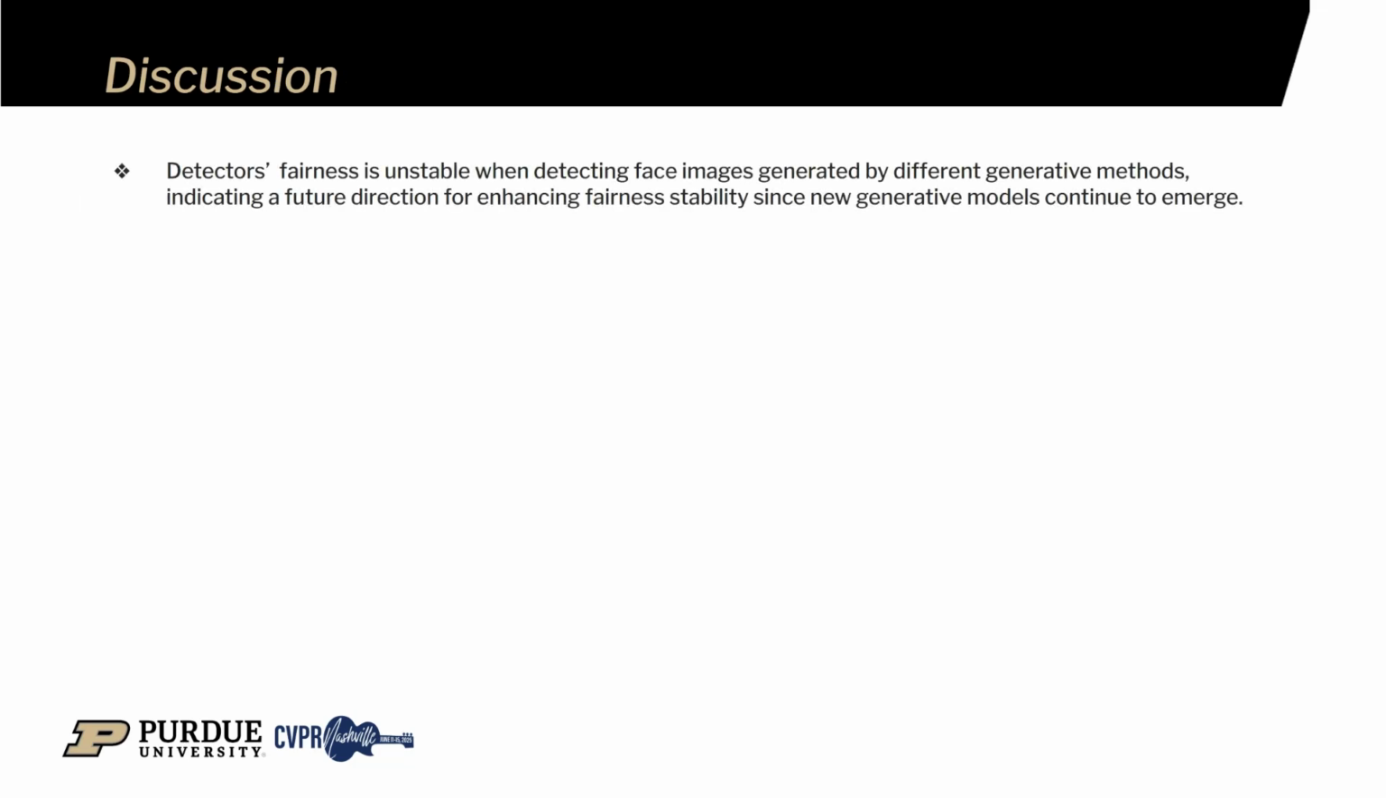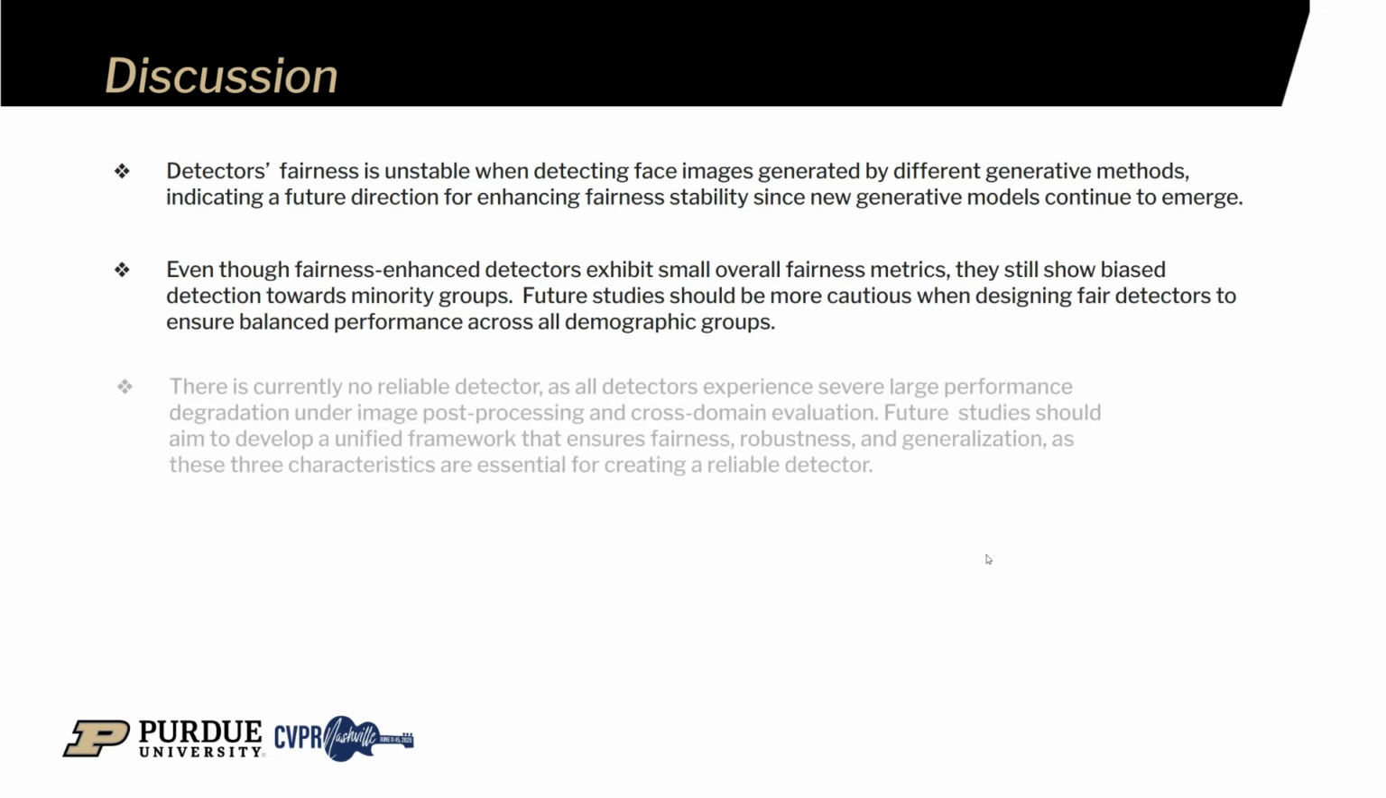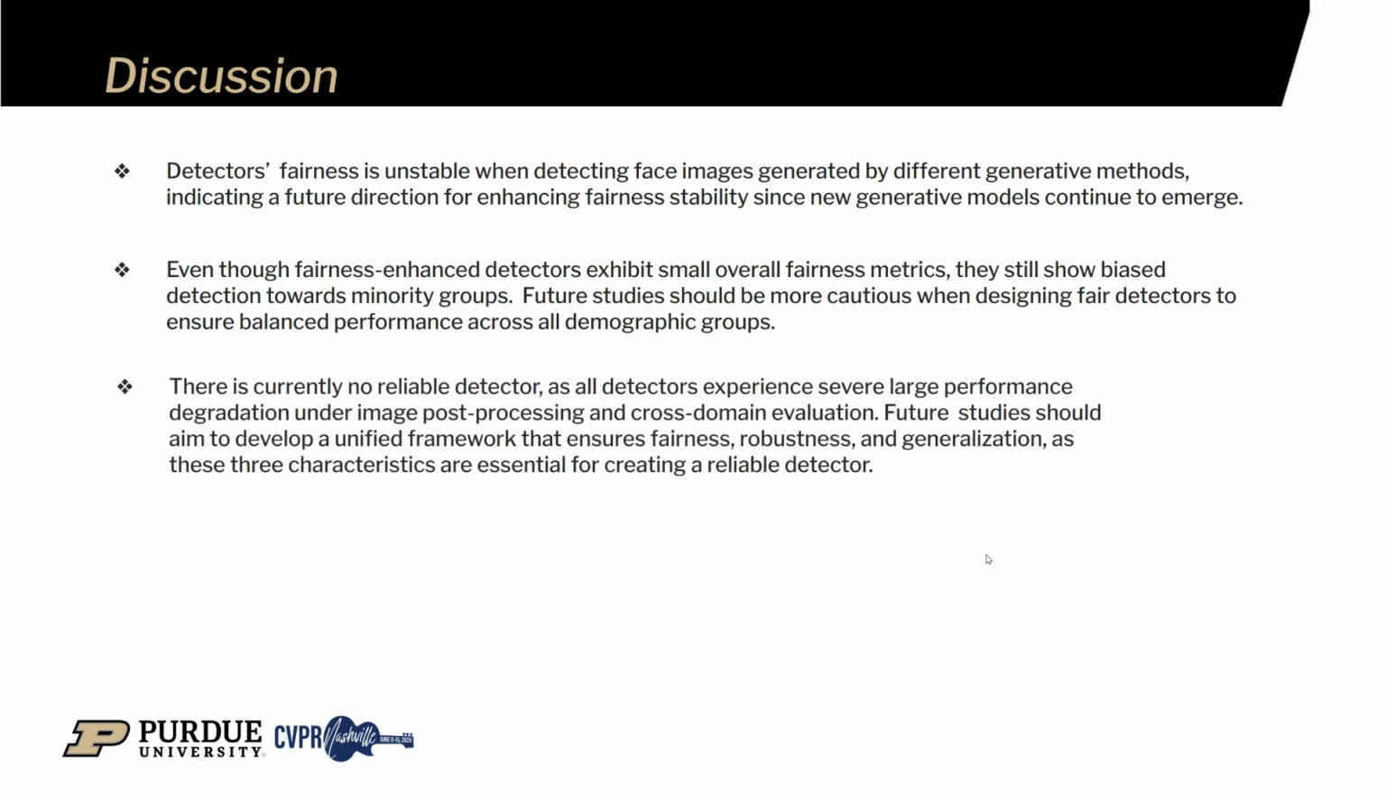From our findings, we draw 3 key conclusions. First, fairness is unstable across generation methods, especially newer ones like diffusion models. Second, even the best detectors still show bias toward minority groups. Third, no current detector is reliable under post-processing or domain shifts. Therefore, future work must aim for detectors that jointly ensure fairness, robustness, and generalization.